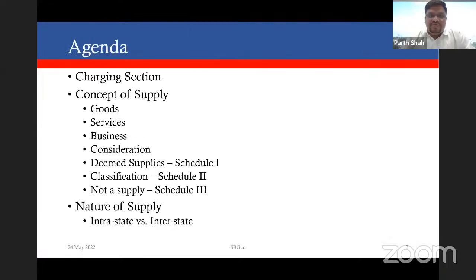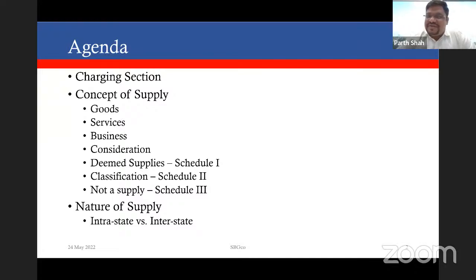Okay. So today what we'll be covering is primarily the charging section for the levy of GST. We all know the importance of a charging section. If the charging section fails, the levy fails, and no tax can be collected from the taxable person. So that is the base, or the heart, of any taxing statute.